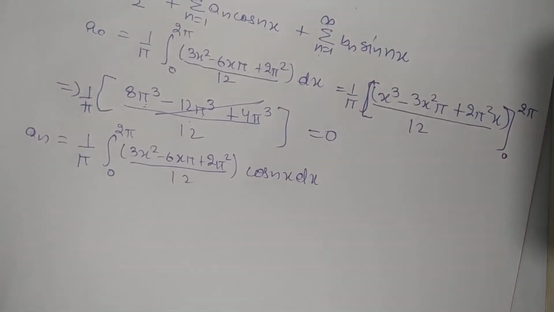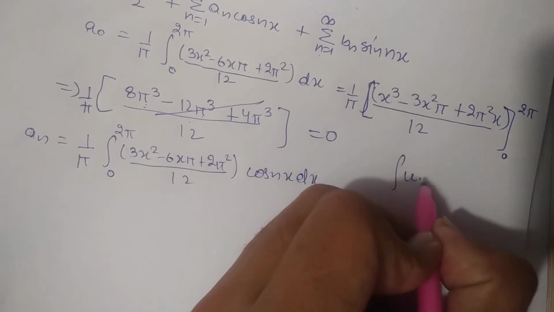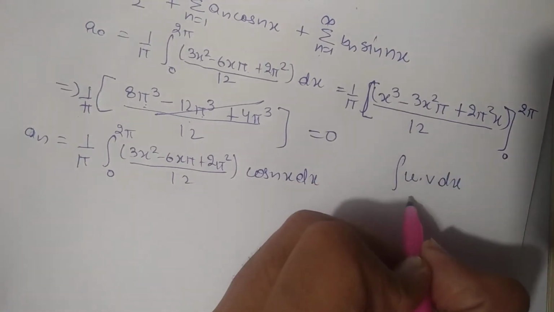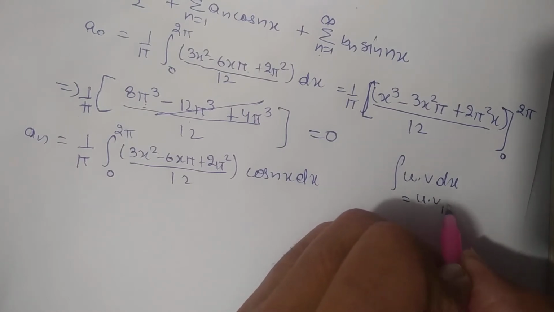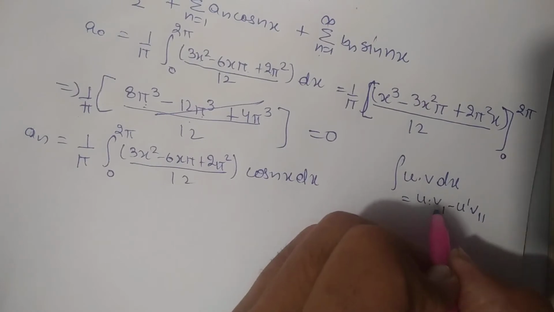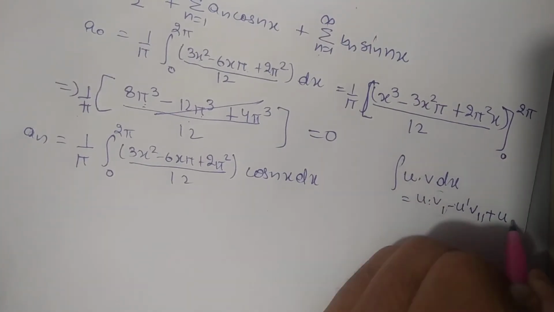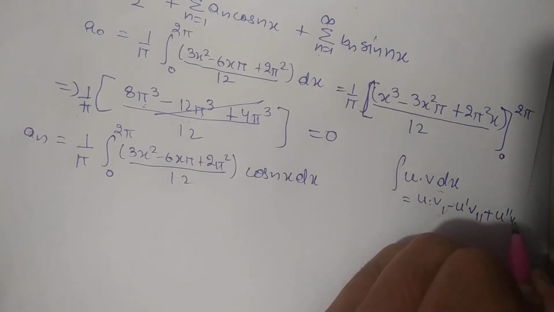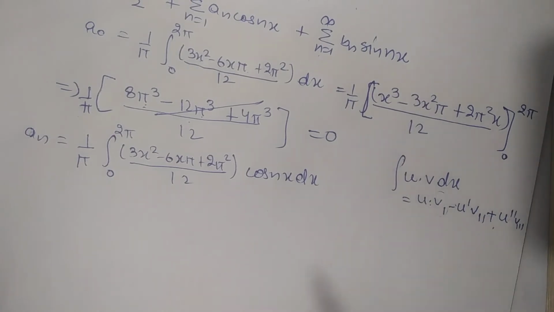So I will apply the general formula for the product of two functions. When we have to integrate the product of two functions, then this will change into u into integration of v, minus differentiation of u and double integration of v, plus double differentiation of u, u double dash, and triple integration of v, and we have to integrate and differentiate till we get the first function, that is u, as a constant term.